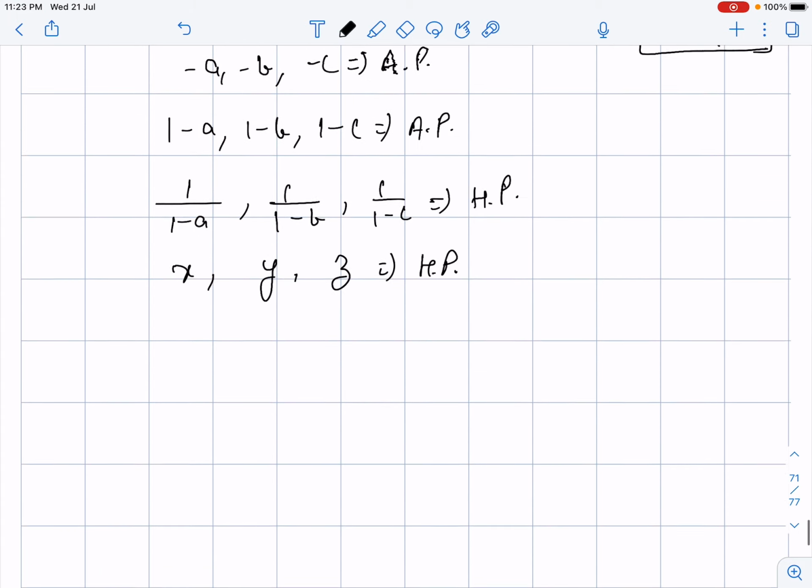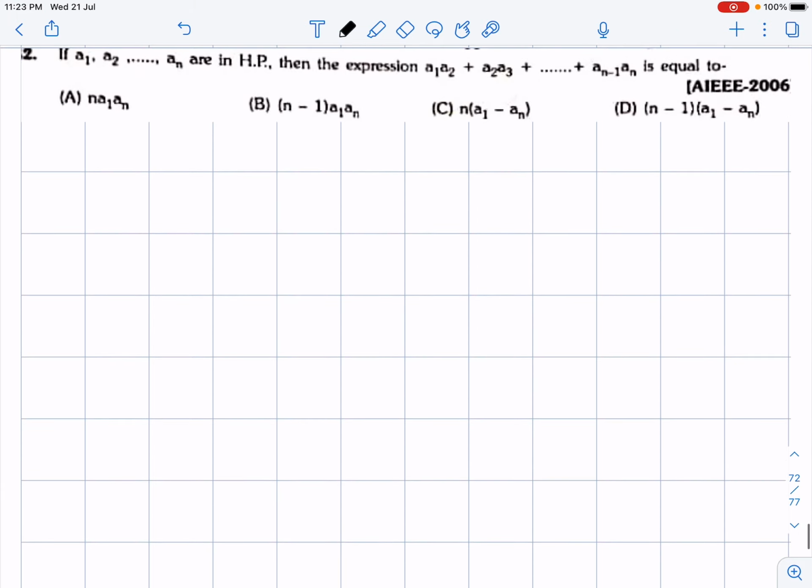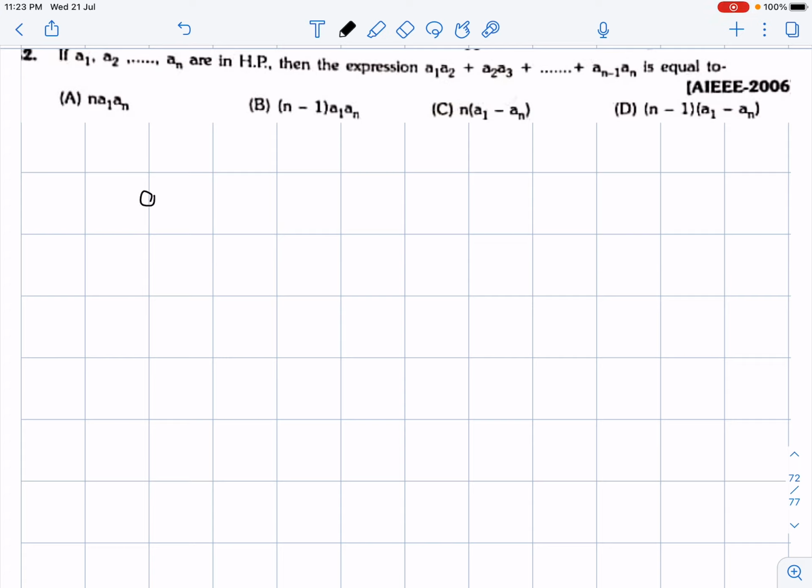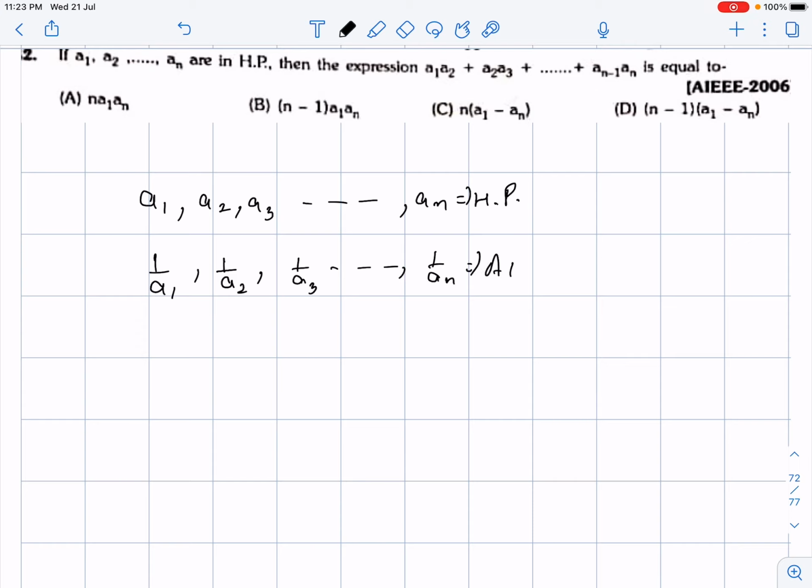Now let's move on to the next question. A1, A2, A3, up to An are in harmonic progression, and they have asked the value of this thing. My dear students, if A1, A2, A3 go on up to n numbers An are in harmonic progression, what can be written by me? 1 upon A1, 1 upon A2, 1 upon A3 goes on up to 1 upon An will be in an arithmetic progression.